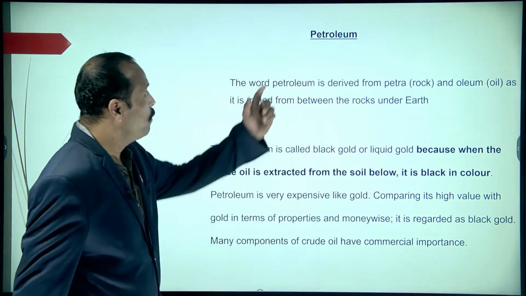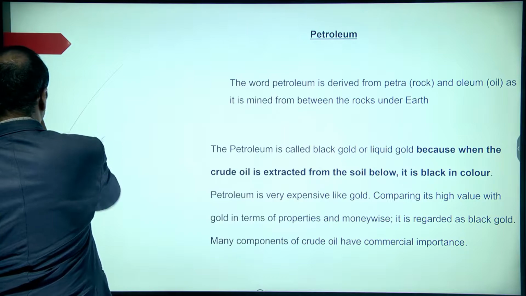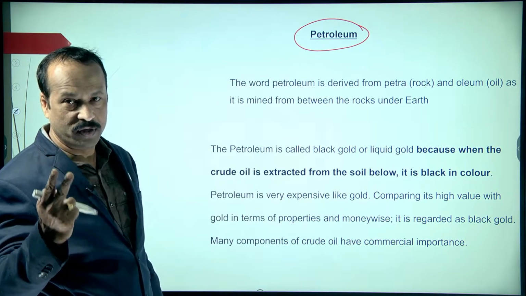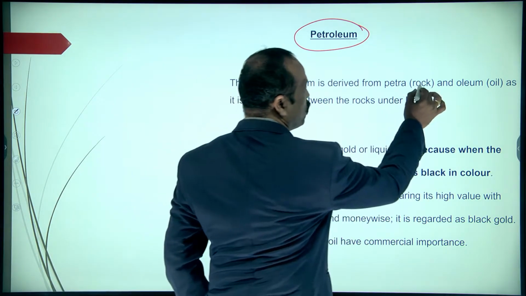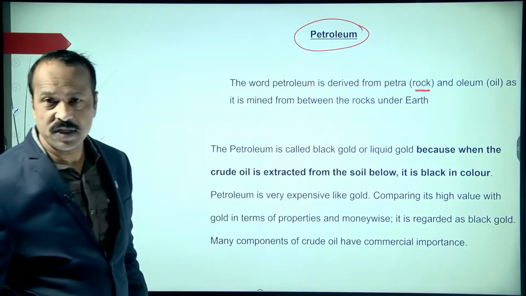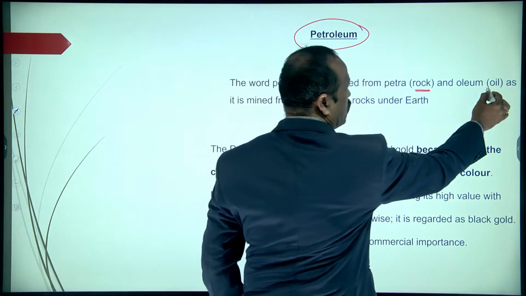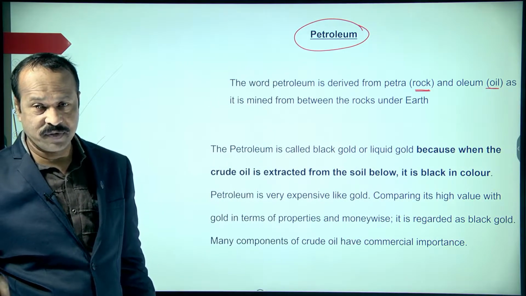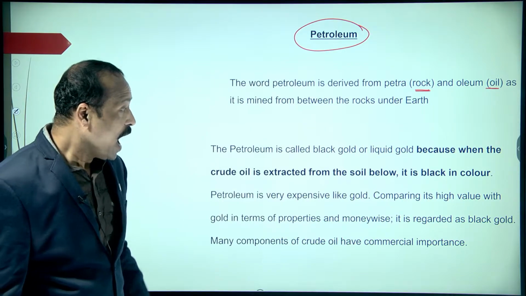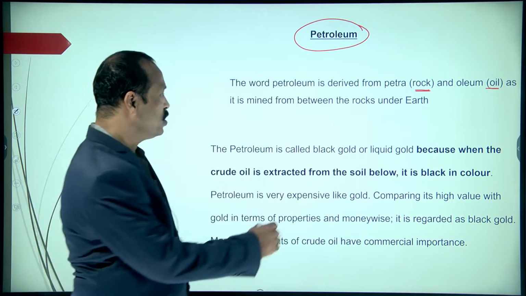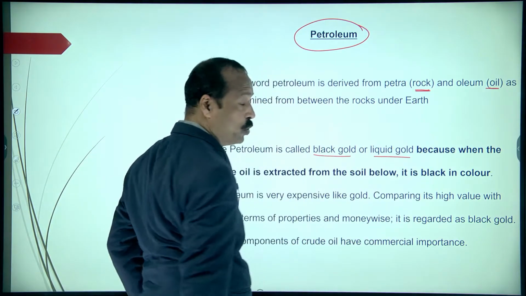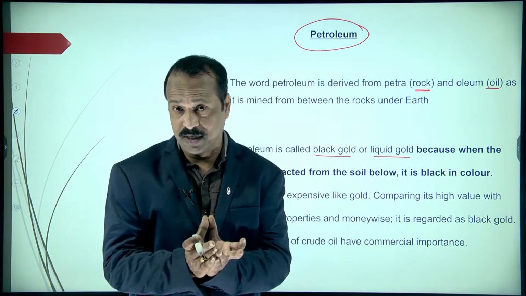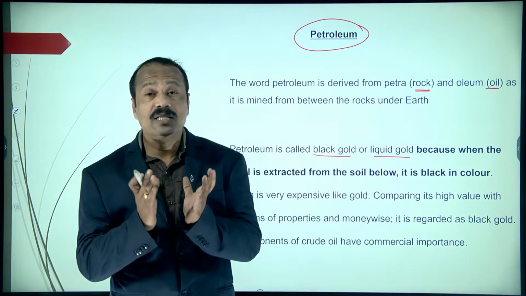So students, today's topic is petroleum, and the word is taken from two words: petra, which means rock, right? And the next one is oleum, which means oil. So petroleum, the oil which is taken from under the rocks, is called petroleum. And this petroleum is also called black gold or liquid gold. Why is it called black gold or liquid gold? Because it is very precious, students, and this is an exhausting resource.